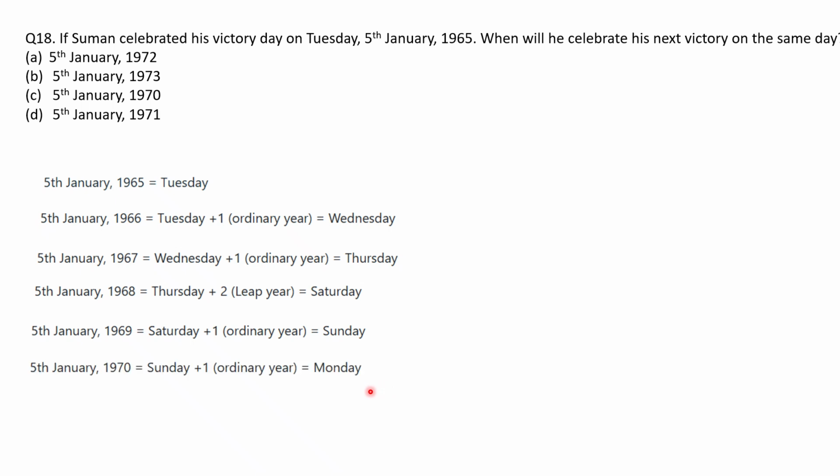And 5th January 1970 will be Sunday. It is an ordinary year, means it's not a leap year, so it will be Monday. So 5th January 1971 will be Monday plus one next day, which is Tuesday. So the answer will be option D, because on this day only again the victory day is on the same day, Tuesday.